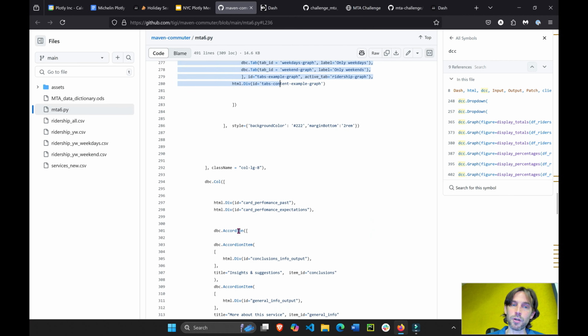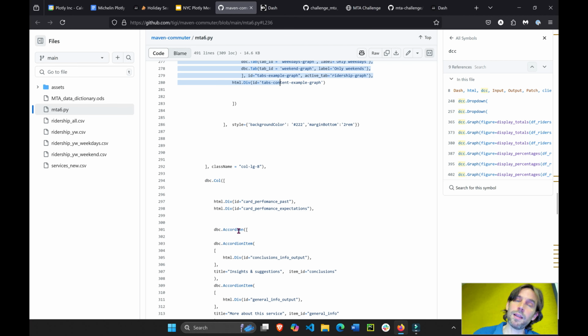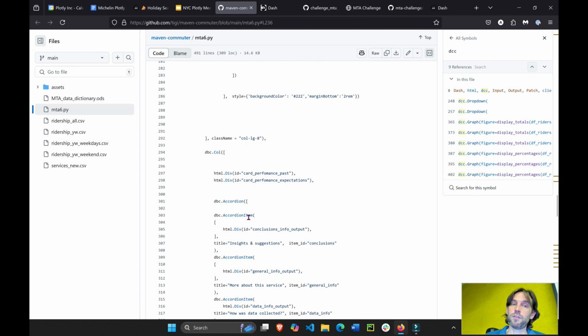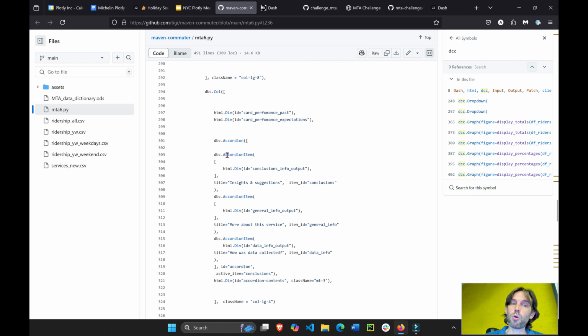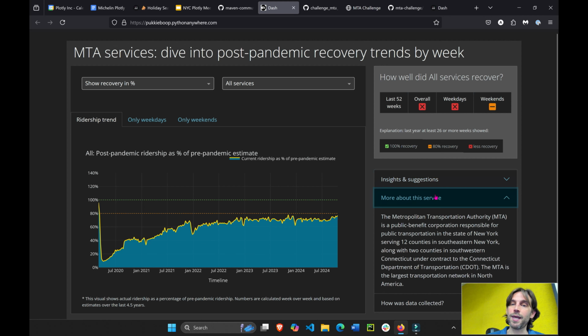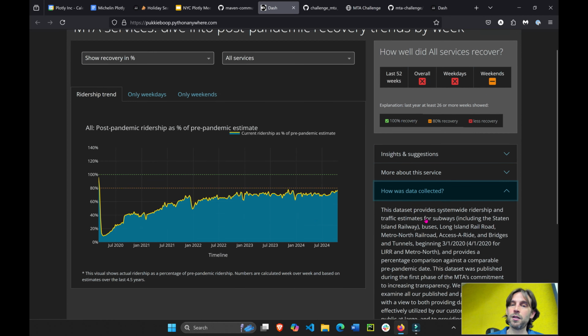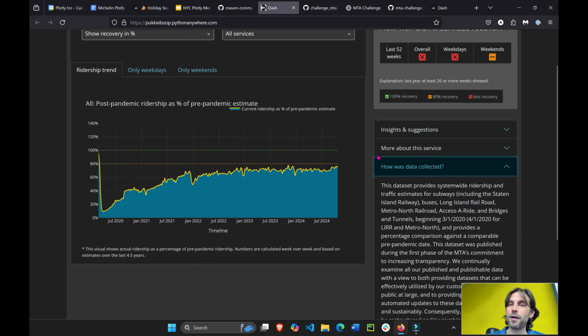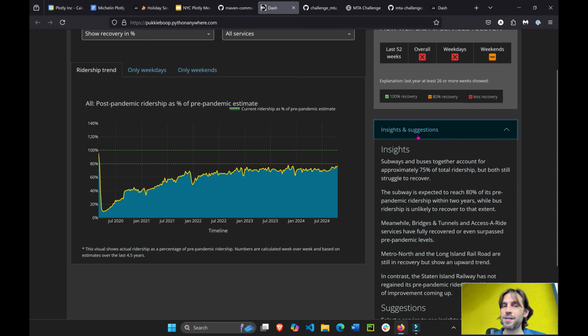And then right under, no, it's Marie Michel. I shouldn't say he, I was thinking of Alfonso, but Marie Michel actually won second place. So this is her from the Netherlands, her app. Here's another column with all the accordions, almost like collapsible divs. These accordions right here are this extra information that we get about the data collected and about some suggestions and insights.